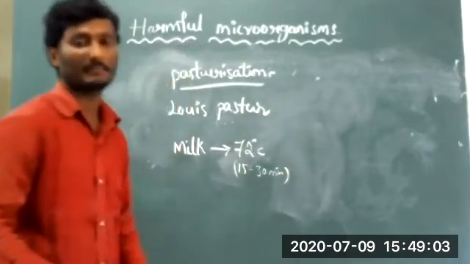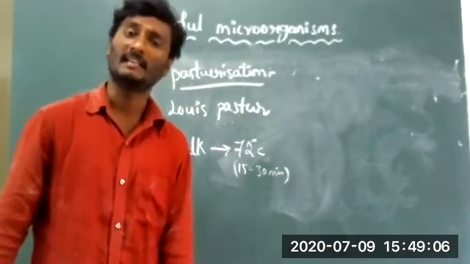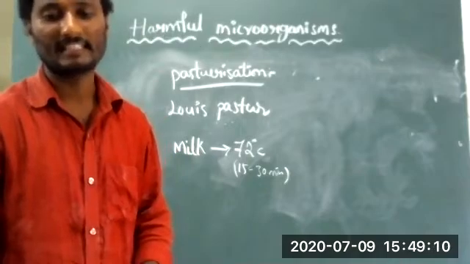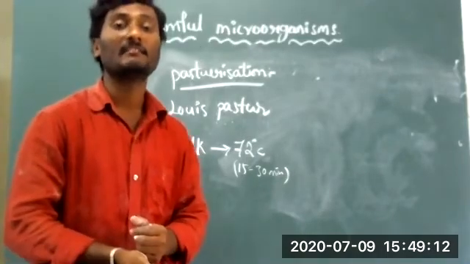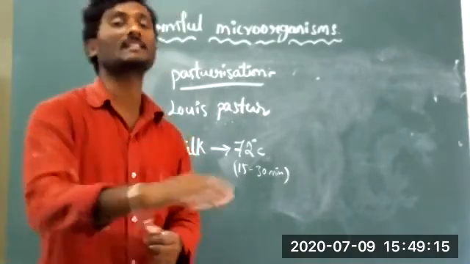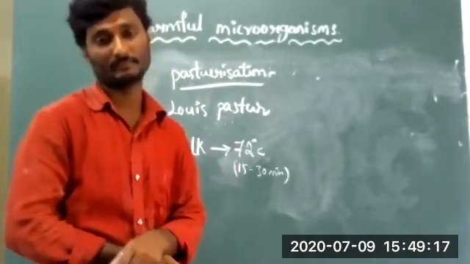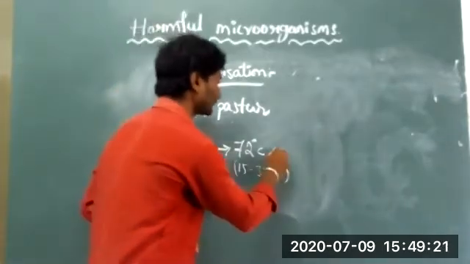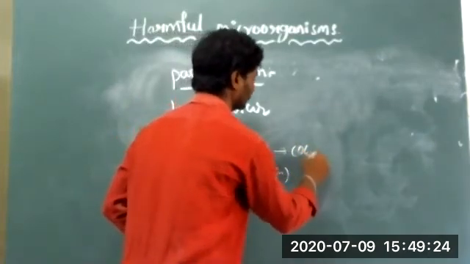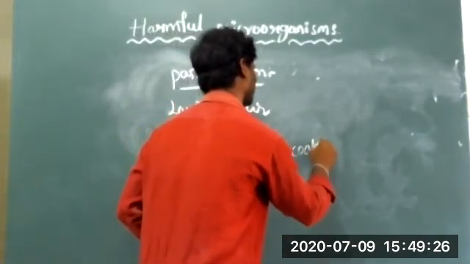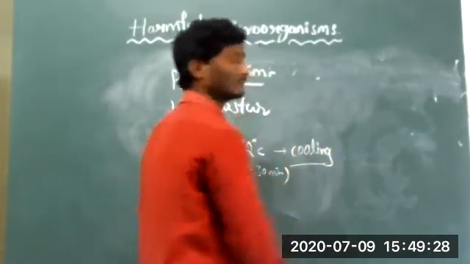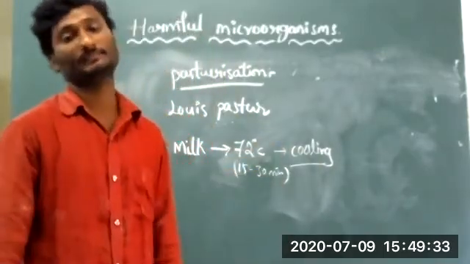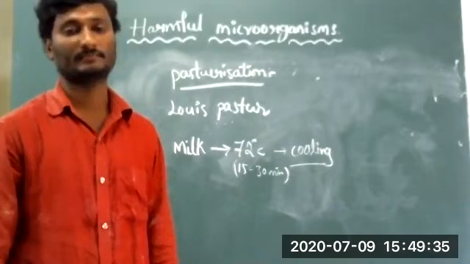After that, we suddenly cool, or chill, that milk.